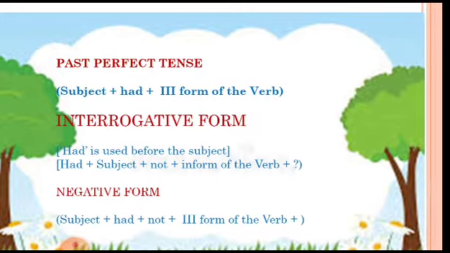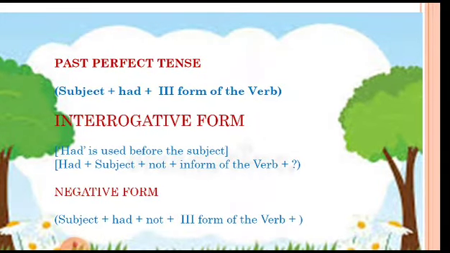In past perfect tense, we have subject plus had plus the third form of the verb. In interrogative form of the past perfect tense, we have had, which is used before the subject. So, had plus subject plus not. Sorry, here not will not come because not comes in the negation.